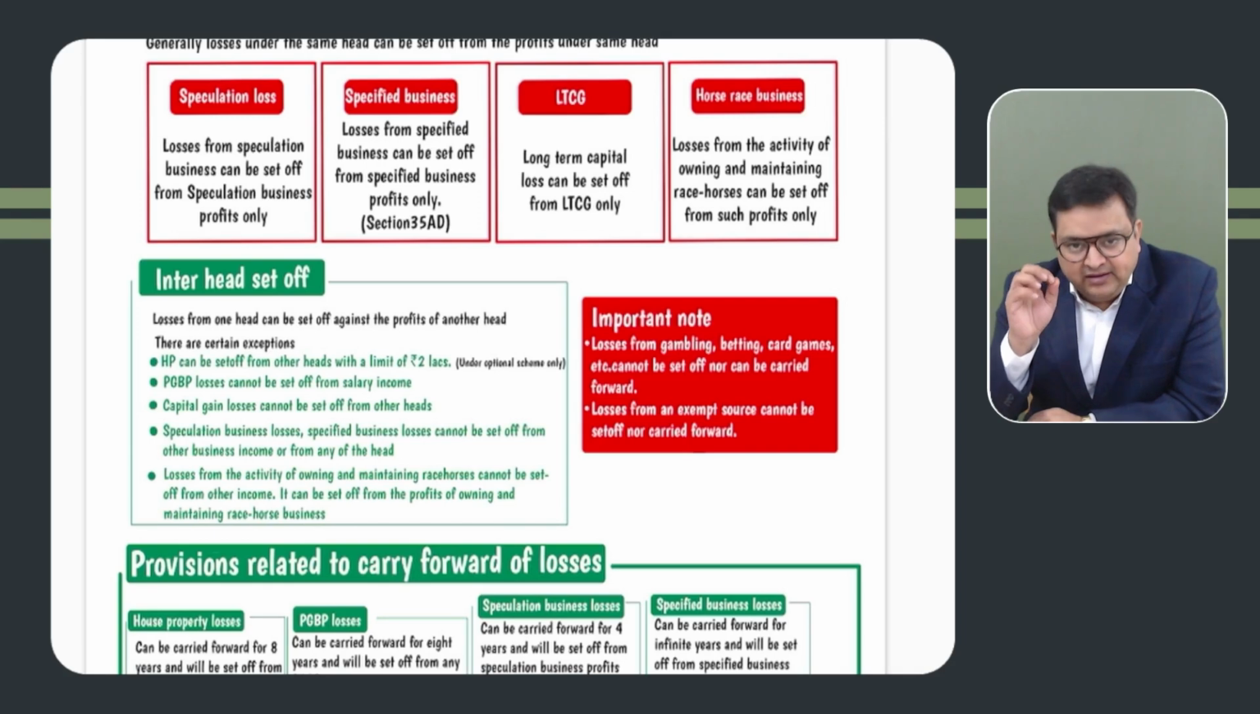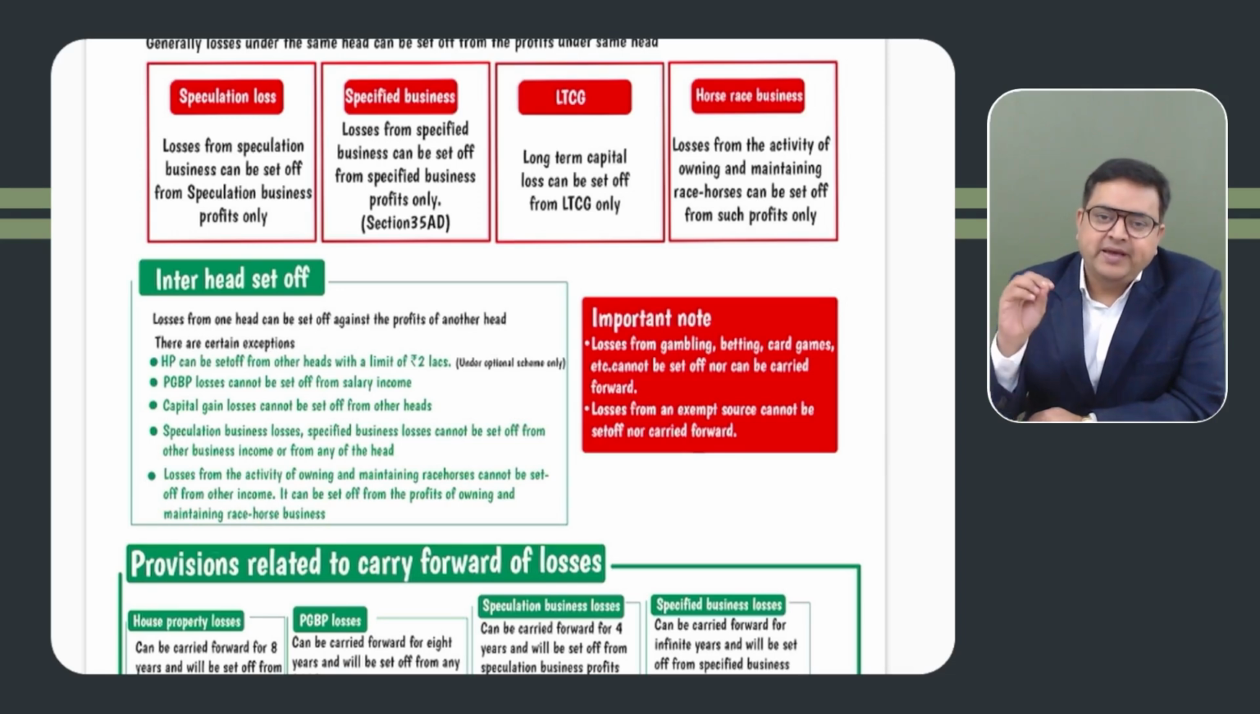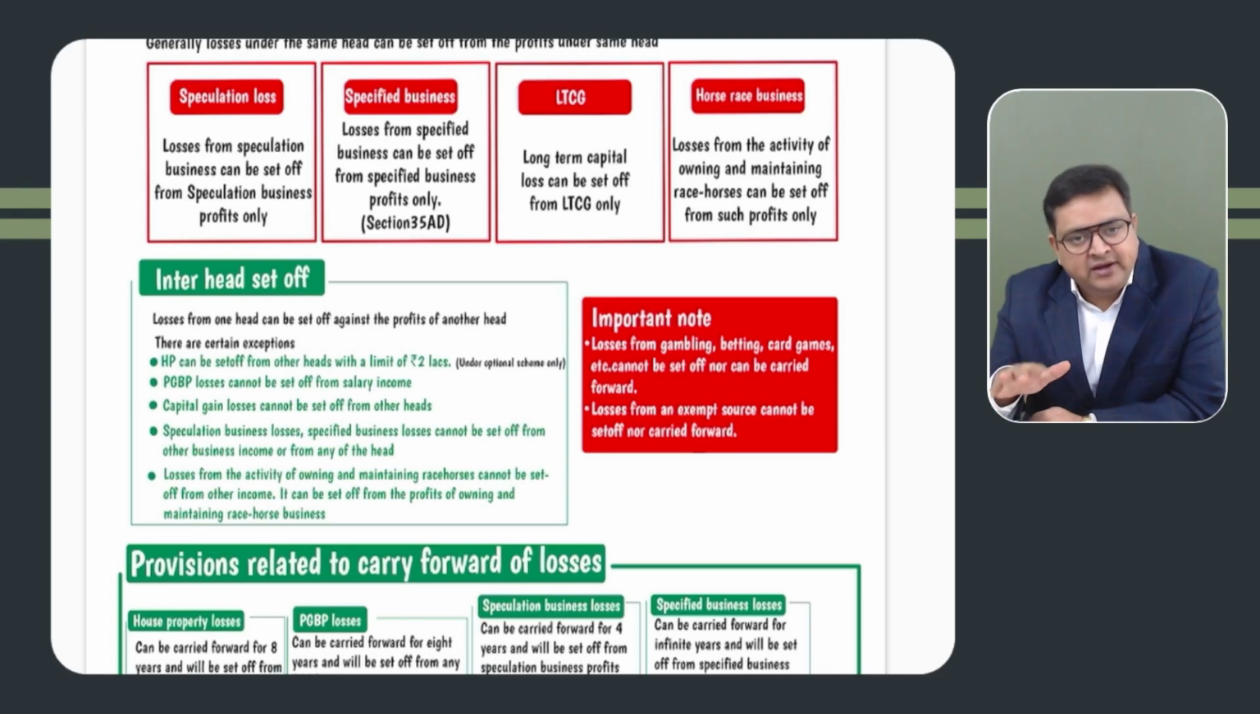Please remember, in house property and unabsorbed depreciation, even if the return is filed late, house property losses can still be carried forward. Unabsorbed depreciation can be carried forward even if the return is filed late. But PGBP losses, capital gain losses, or owning and maintaining resources losses can only be carried forward if the return is filed on time, up to the due date. Got it? So if the return is filed late, you cannot carry it forward.